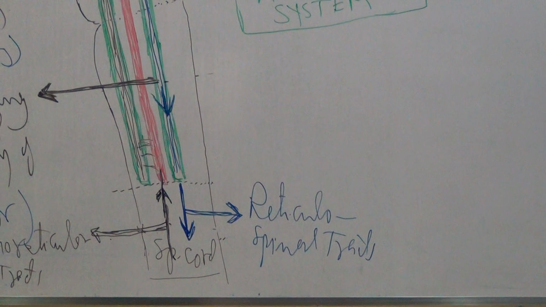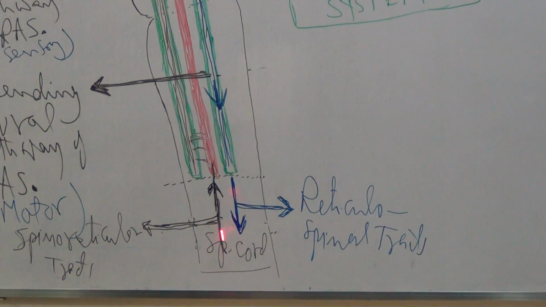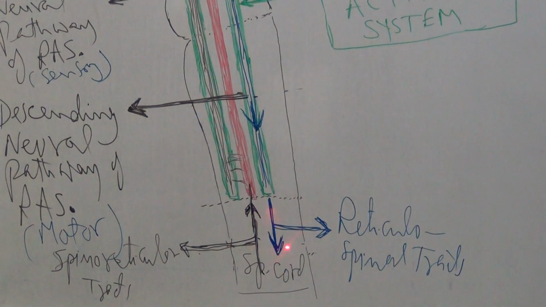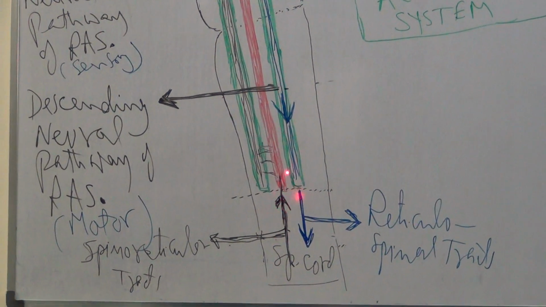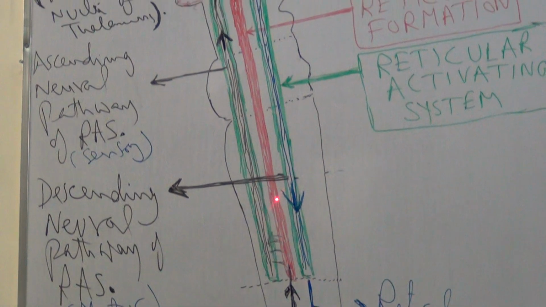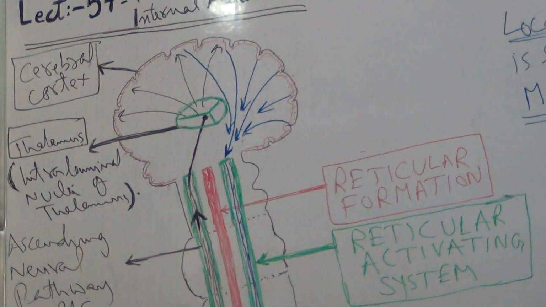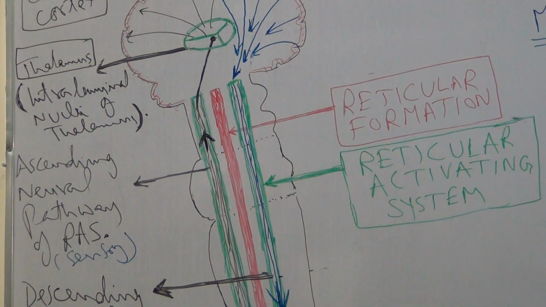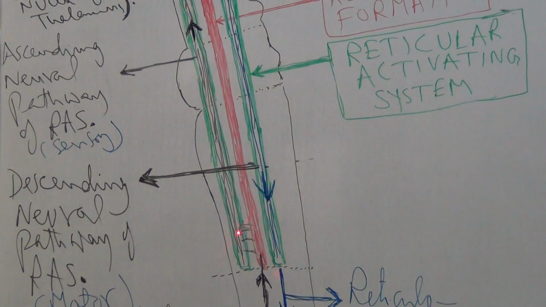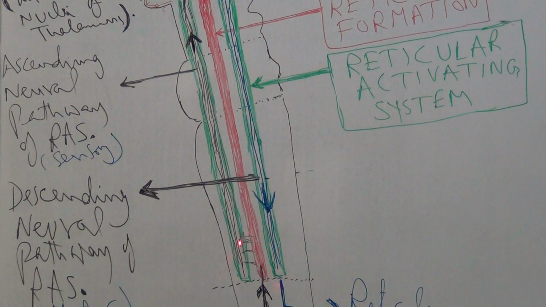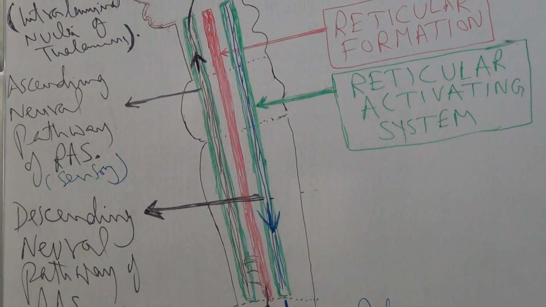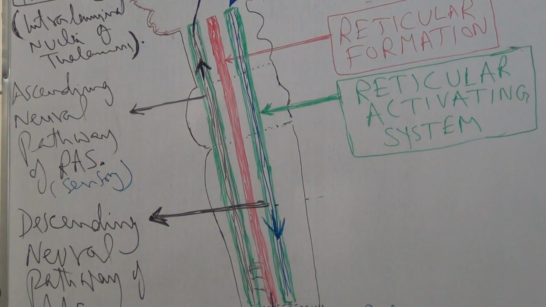So just to summarize, the sensory inputs pass through the spinal cord and via spino-reticular fibers. These relay in the reticular formation of the brainstem and also have connection with the ascending or sensory pathway of the reticular activating system.